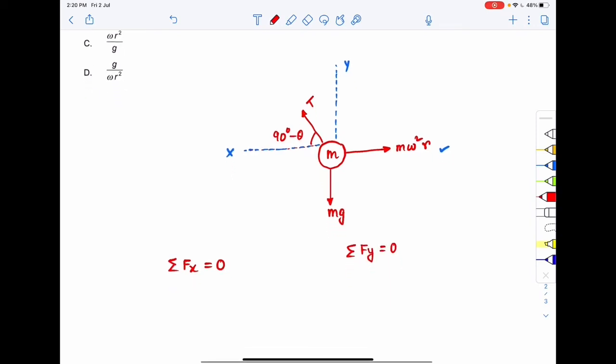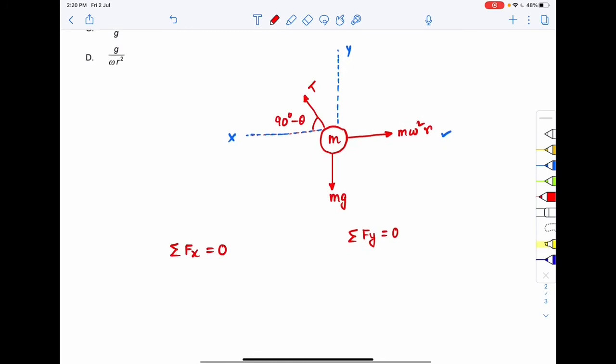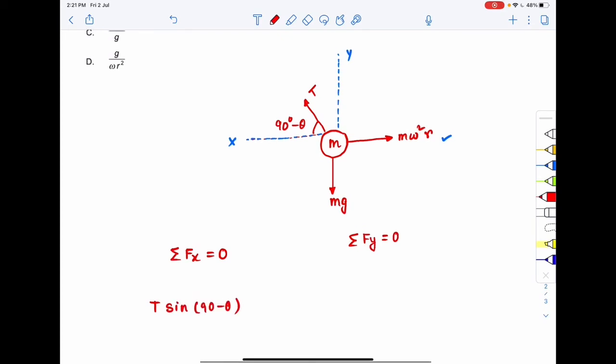Okay, so that means over here I can write that T sine 90 minus theta is the component of T along the y axis.